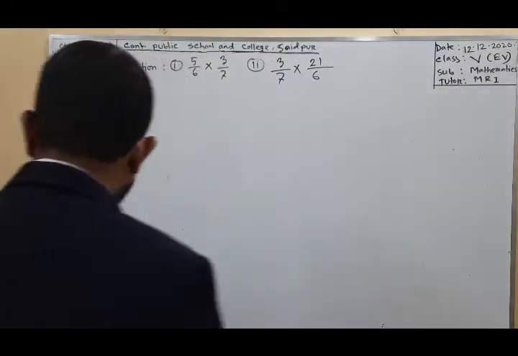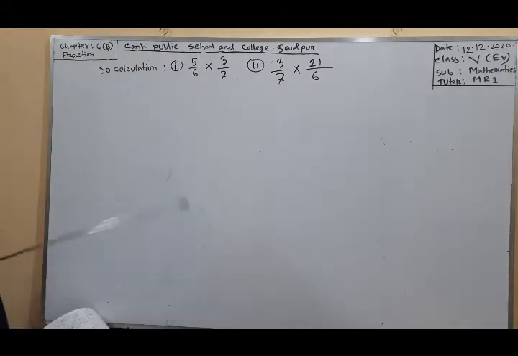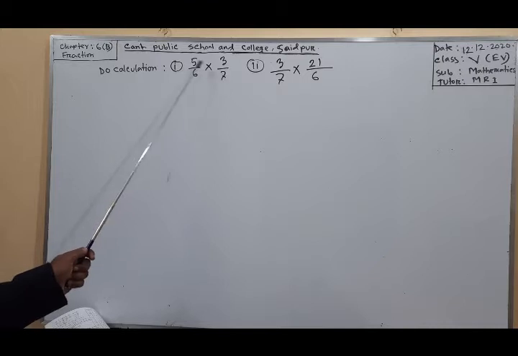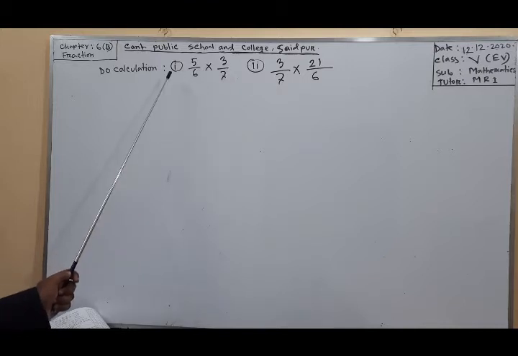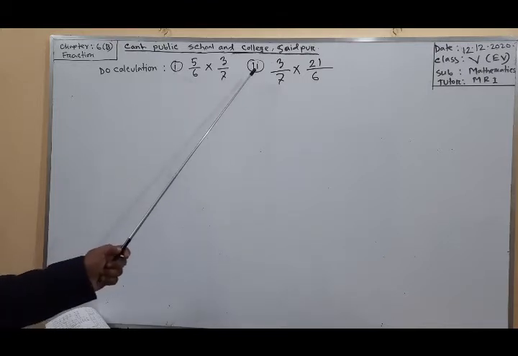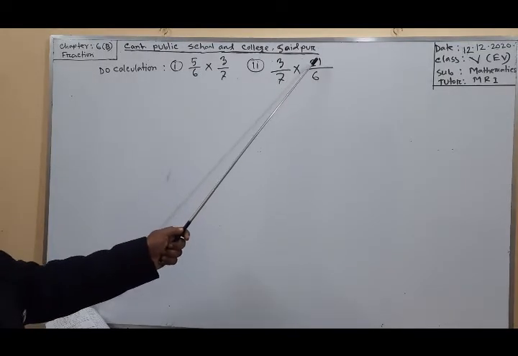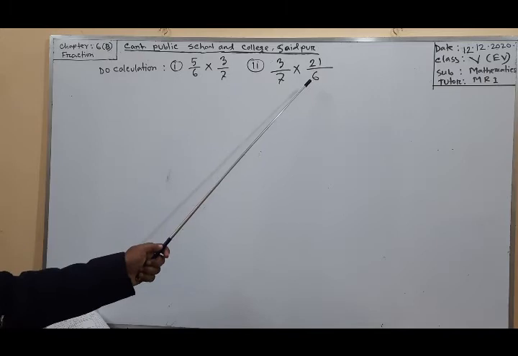Here I have written the question. Do the calculation: 5 by 6 multiplied by 3 by 7. This is question 1, and another: 3 by 7 multiplied by 21 by 6.